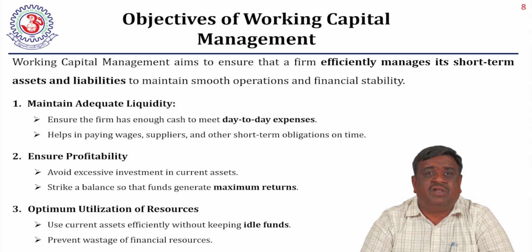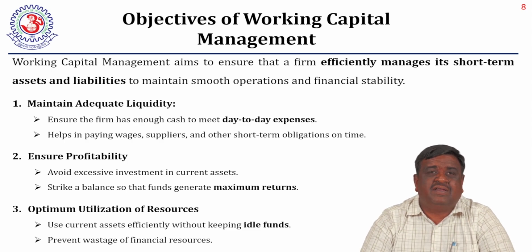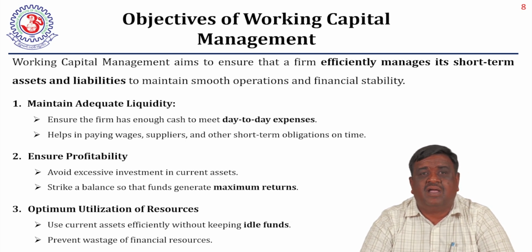And ensure the profitability. Avoid excessive investment in current assets. There is a rule, a standard for current assets: the current ratio is 2:1. For every current liability of 1 rupee, we want to maintain 2 rupees. If anybody maintains more than that, it leads to minimizing the profitability of the organization. So avoid excessive investment in the current assets.